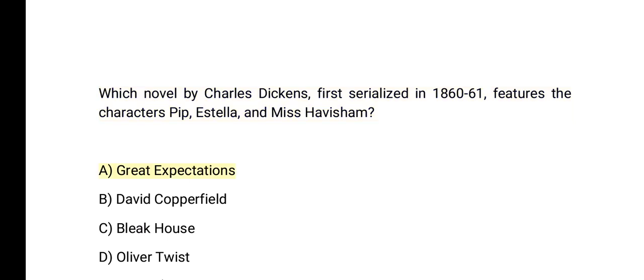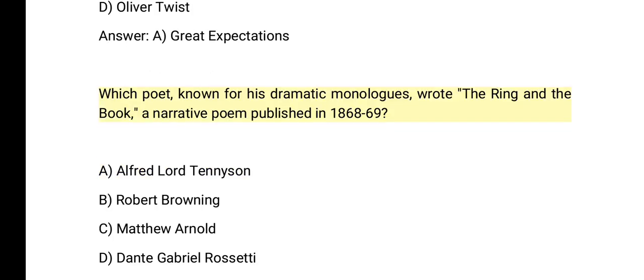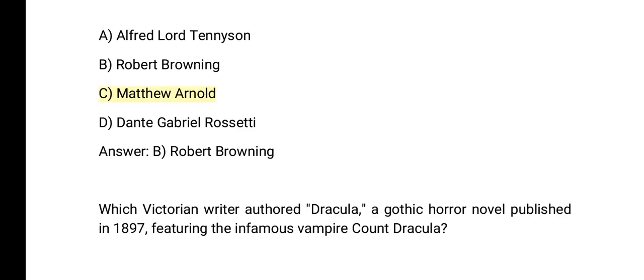A. Great Expectations. B. David Copperfield. C. Bleak House. D. Oliver Twist. Answer: A. Great Expectations. Which poet, known for his dramatic monologues, wrote The Ring and the Book, a narrative poem published in 1868-69? A. Alfred Lord Tennyson. B. Robert Browning. C. Matthew Arnold. D. Dante Gabriel Rossetti. Answer: B.